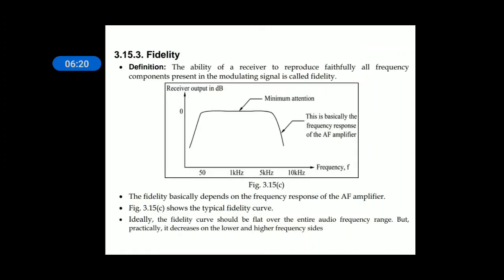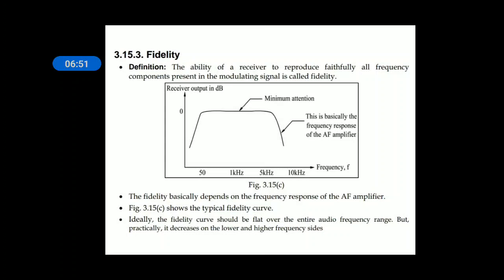The next important characteristic of a radio receiver is fidelity. Fidelity is the ability of a radio receiver to reproduce all frequency components faithfully in the modulated signal. So a receiver should be able to reproduce all the frequency components present in the modulated signal, starting from 20 Hz to 20 kHz.